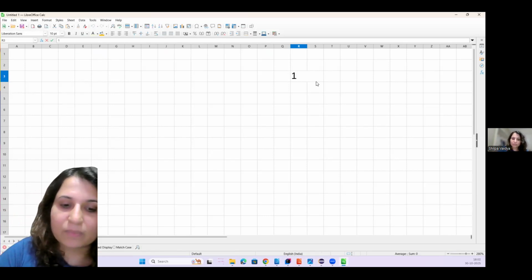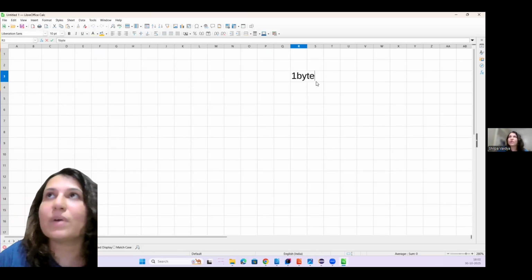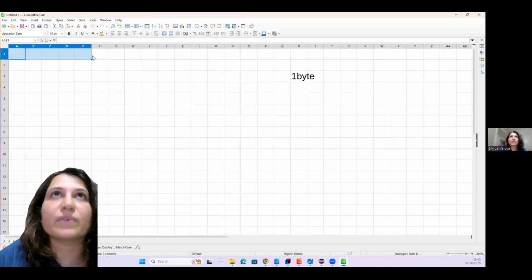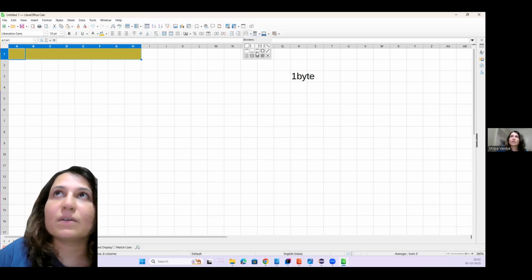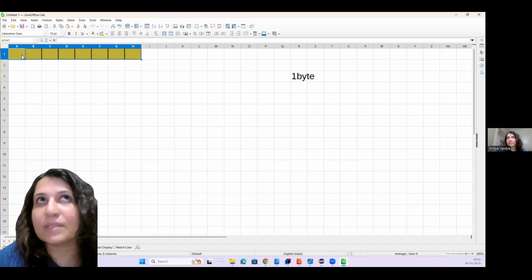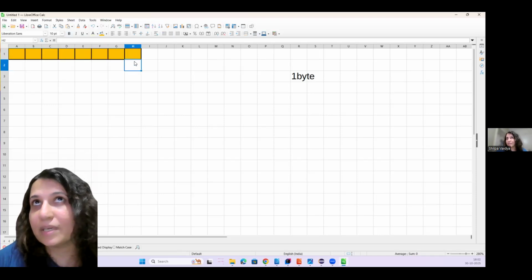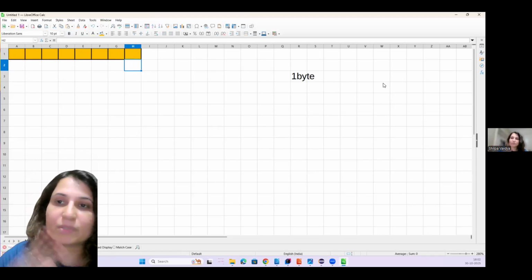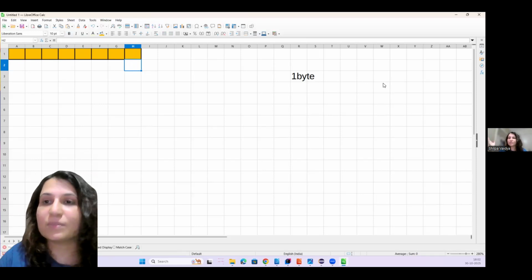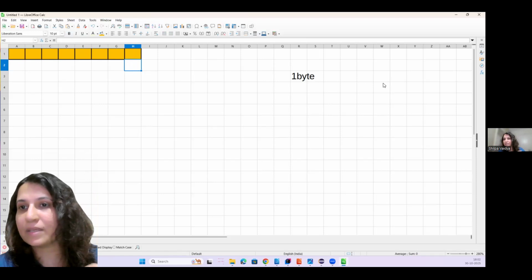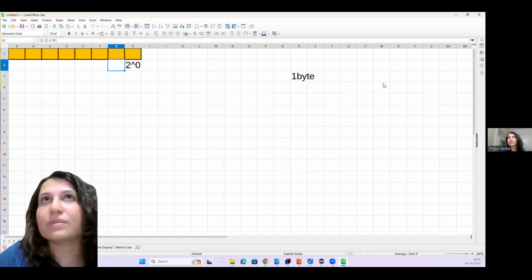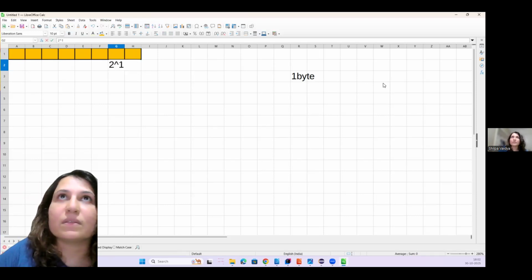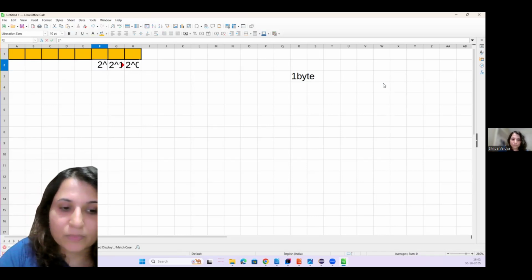When somebody says 1 byte, what does it mean? It means you have 8 bits: 1, 2, 3, 4, 5, 6, 7, 8. This much is occupied. Then what is the maximum decimal it can hold? Imagine the last bit in binary. In the decimal system, the minimum is 0 and the maximum is 9. In binary, the minimum is 0 and the maximum is 1. There are units place, tens place, hundreds place, multiples of 10 in decimal. Here, it will be multiples of 2: 2 raised to 0, 2 raised to 1, 2 raised to 2, and so on.